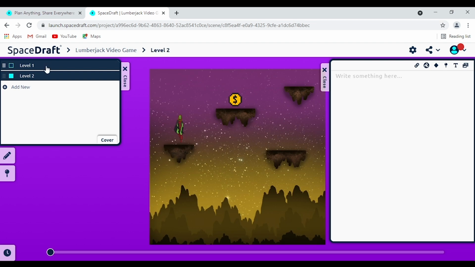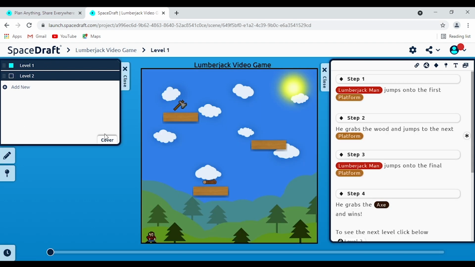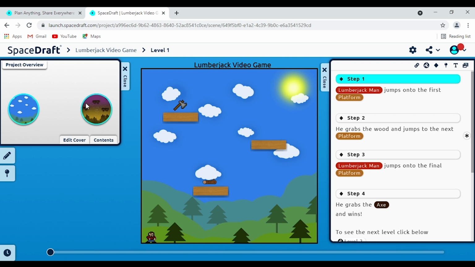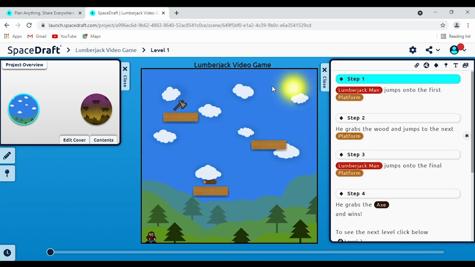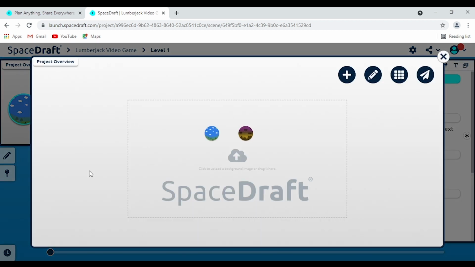How good is that? So that's one way to use the master, but you'll notice there's this button here called cover. What does that one do? Well, if we click on it, it's another way to visualize your master. So if you click here on this one, it'll take you to this specific level, or if you click on this, it'll take you to this specific scene. So it's just another way to visualize it. But you can personalize it even further if you want. So you could add in a background and you could really stylize this even further.